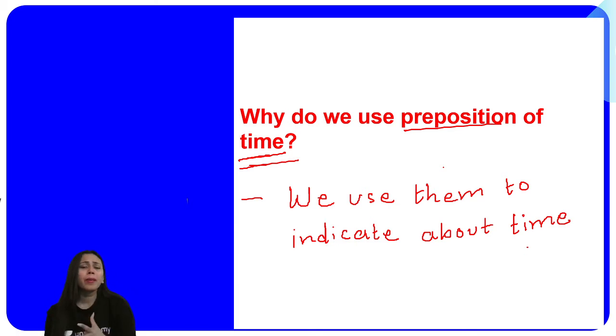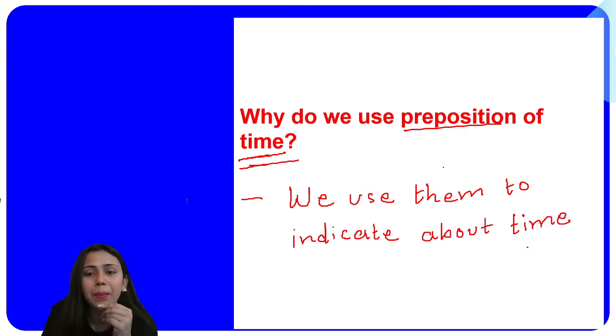So we have preposition of time for that. And one more confusing thing that people get confused about is that there are the same words as preposition of place for preposition of time as well. And we understood the difference between them, how we are going to figure out which is a preposition of time and which one is a preposition of place, right? Because they are the same words.